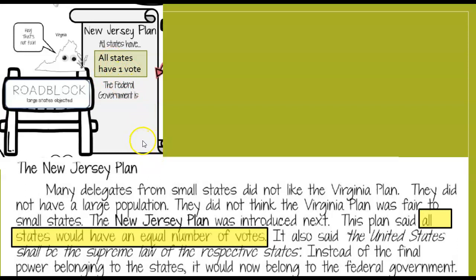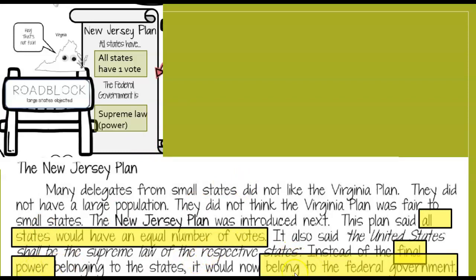Now there's a slight change to their plan from the articles, and that is they do say that the federal government is the final power and that the final answer belongs to the federal government, not the states. And it says here, large states objected to that plan because obviously that way everybody would be equal, making states like Virginia not more powerful than tiny states like New Jersey or Delaware.